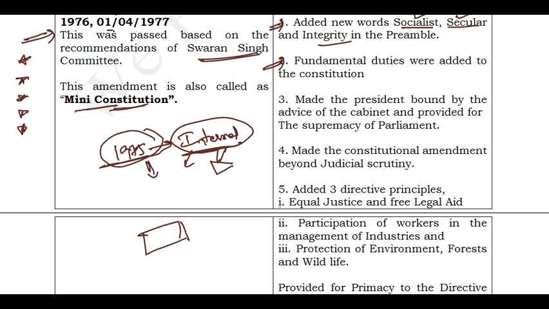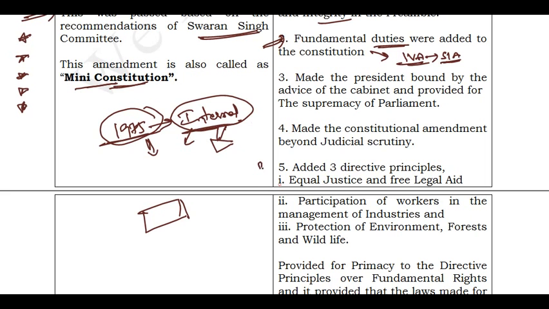And you should remember the date also: it came into existence from 1st April 1977. And you know that earlier there were no fundamental duties. These fundamental duties were added under Part 4A, and the article which discusses fundamental duties is 51A. This was added to the constitution, and it also added 3 directive principles to our constitution: equal justice and free legal aid, participation of workers in the management of industries, and protection of environment, forests and wildlife. These three directive principles were added to our constitution based on this 42nd Amendment Act.